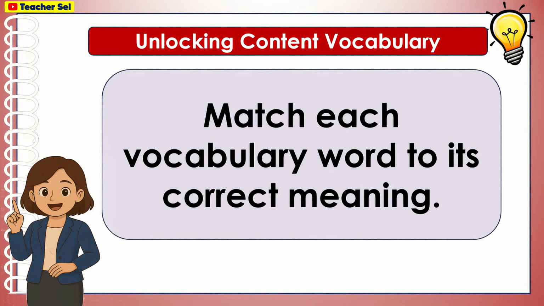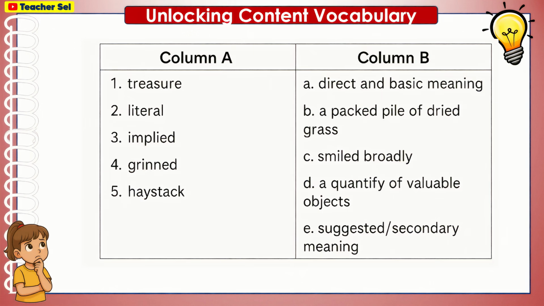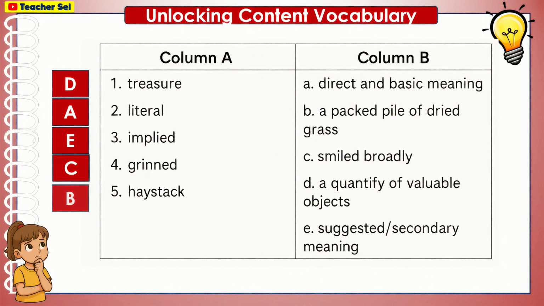Match each vocabulary word to its correct meaning. For column A: treasure, literal, implied, grind, haystack. Column B: A, direct and basic meaning. B, a packed pile of dried grass. C, smiled broadly. D, a quantity of valuable objects. E, suggested or secondary meaning. Here are the correct answers.